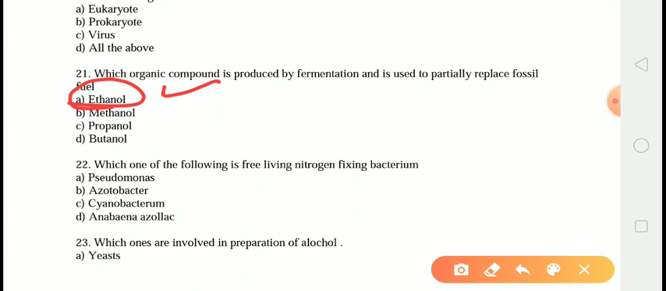Question number 22 is, which one of the following is a free-living nitrogen fixing bacteria? The correct answer is answer number B, that is Azotobacter. Azotobacter is a free-living nitrogen-fixing bacteria. Rhizobium lives in symbiotic association with the root of leguminous plants. Hence, the correct answer is answer number B, that is Azotobacter.